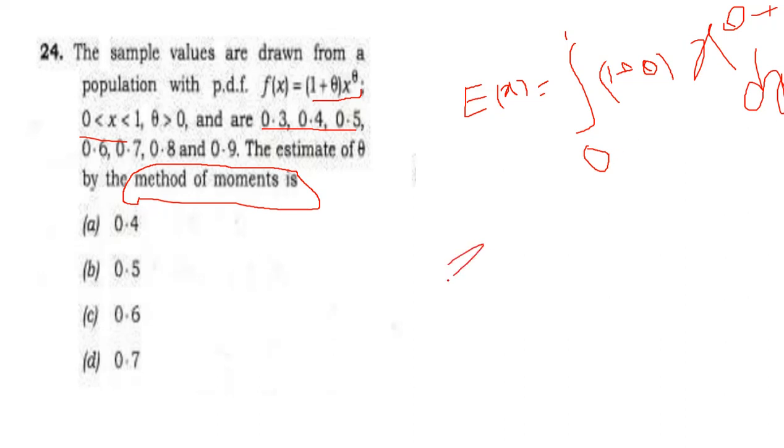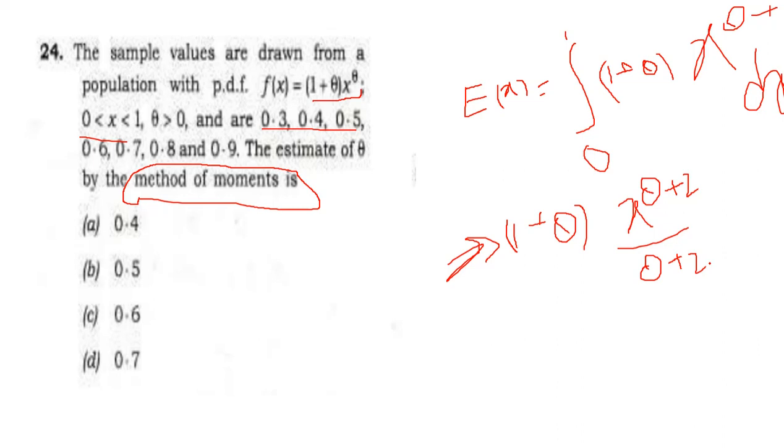Finally we got 1 plus theta is constant, then x power theta plus 2 divides theta plus 2. Then we can apply the limits.